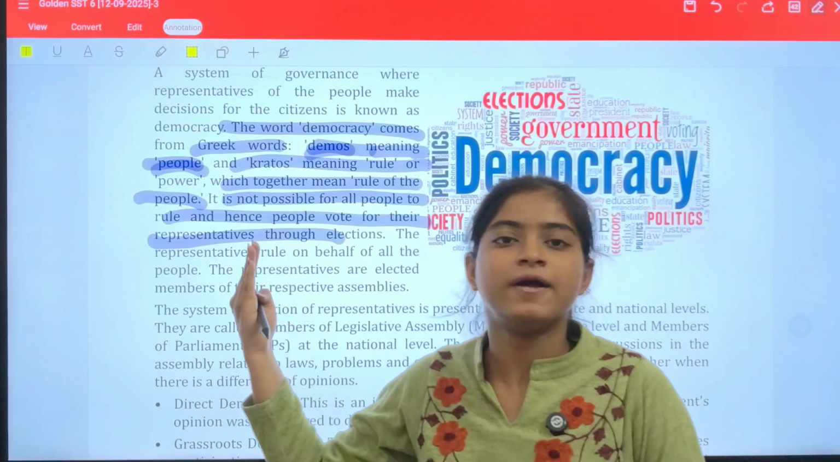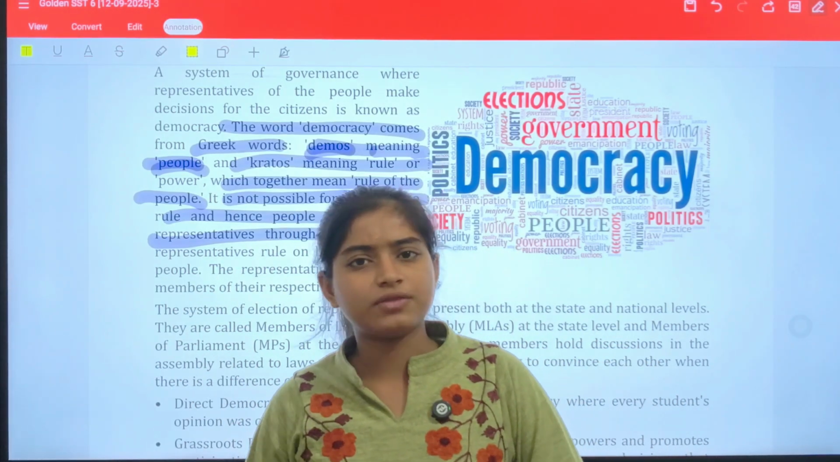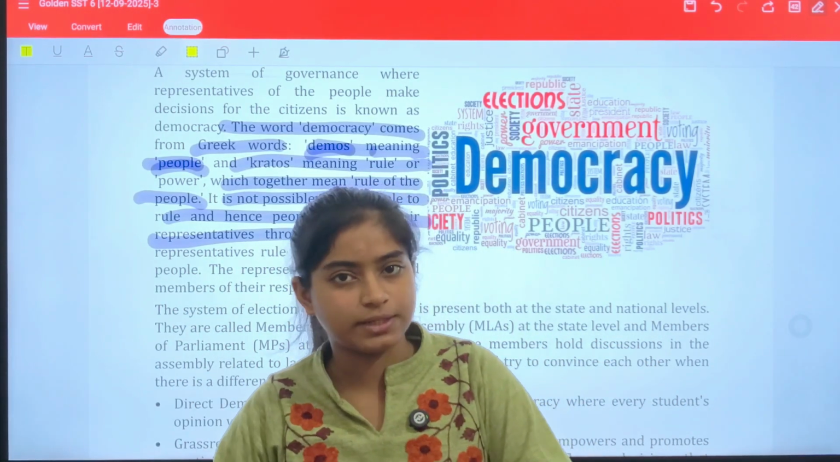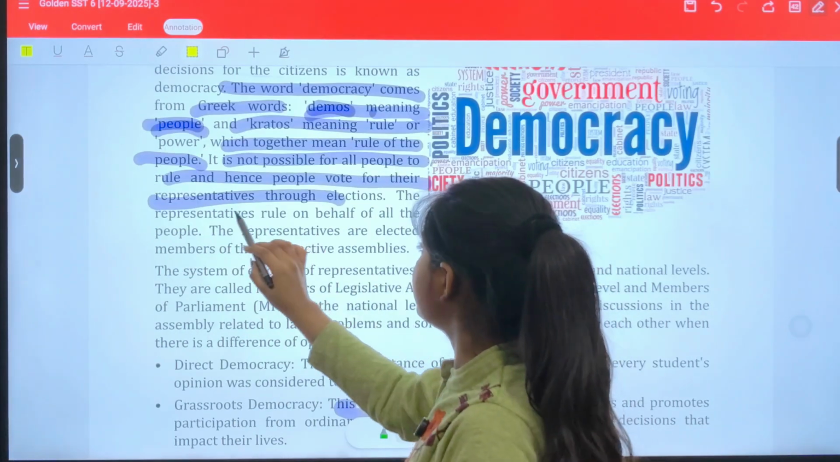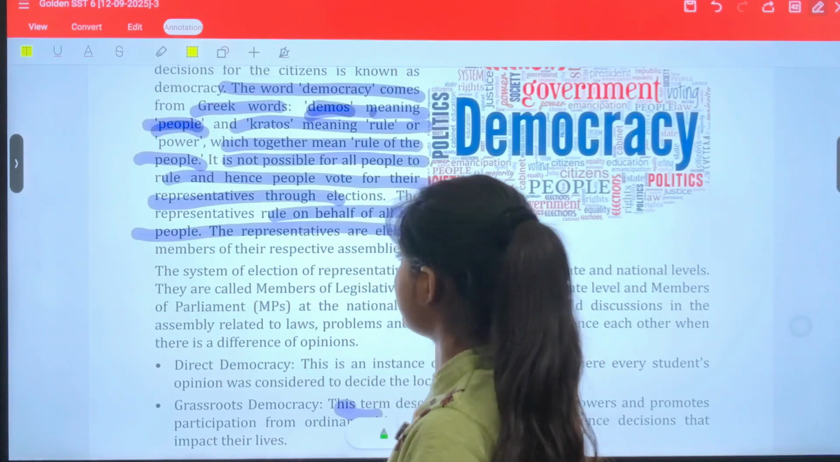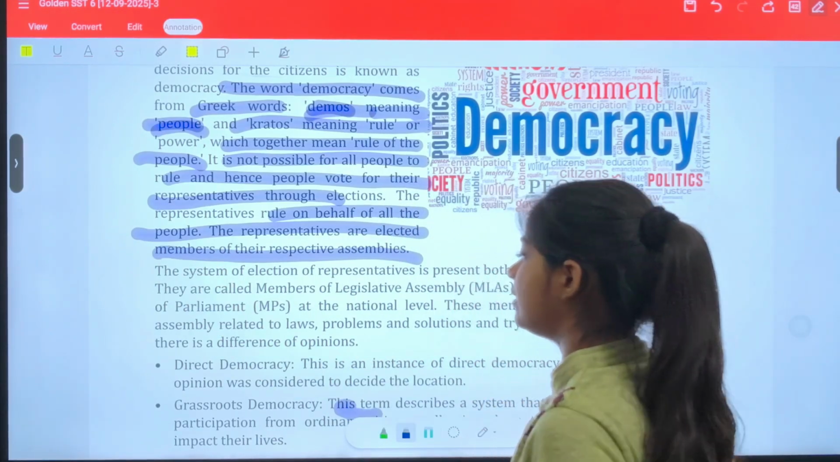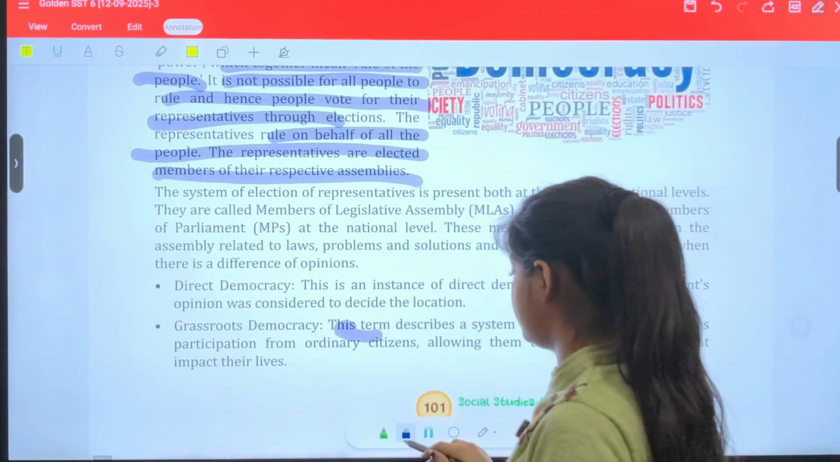All people cannot run the country. So a major party is elected by the people. Clear? Now the representatives rule on behalf of the people. They are elected members of the representative assemblies. Now this is important.